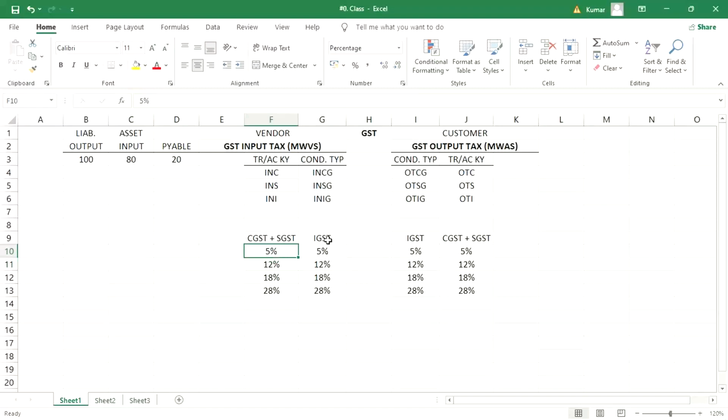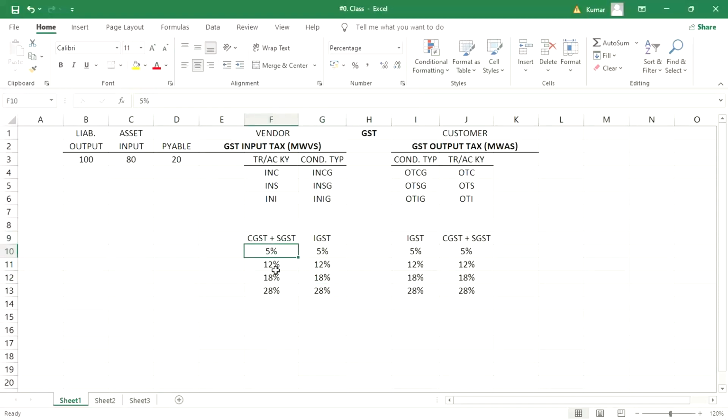So when you post this IGST, 5%, 12%, 18%, or 28%, percentage wise, different GLs are not going to be hit, guys, because whether it is 5%, 12%, or 18%, different amounts are getting calculated. But if you talk about the tax, it is IGST only, and that too IGST input. So it is going to be posted to one GL.